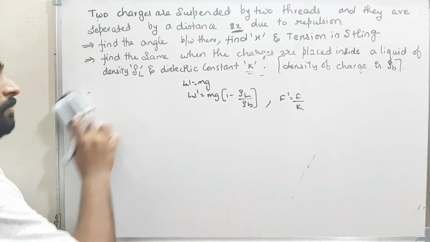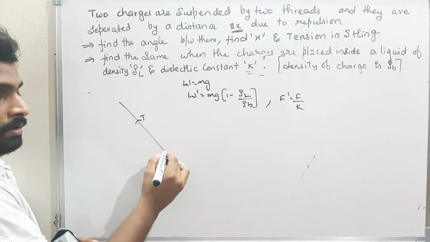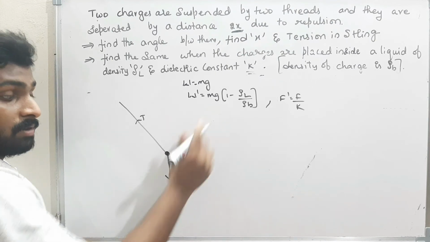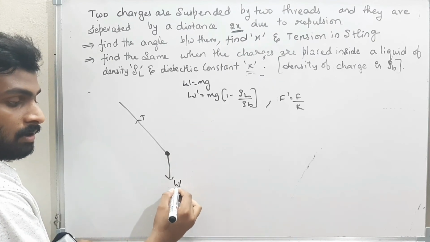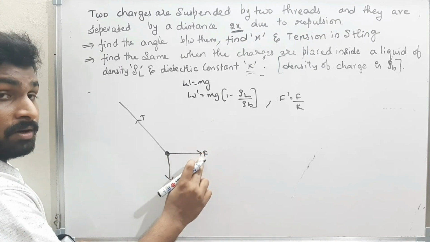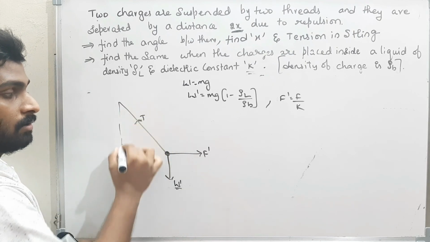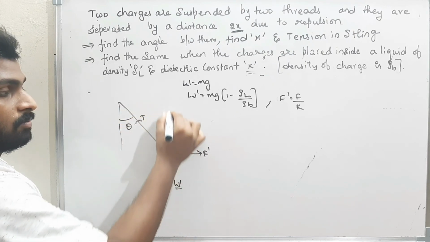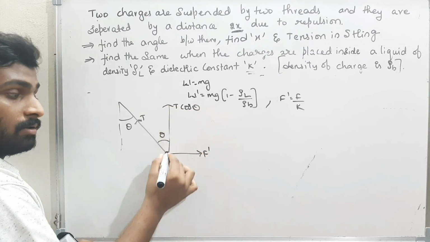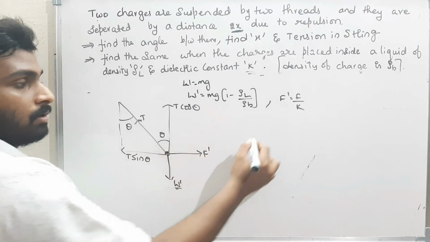Okay. Now see here, the same thing I am using. This is the tension. This is the mass. The downward force is not mg, it is W dash. Now this is the force. This is not F, it is F dash. This is the tension and it is making some angle theta. Now here also it will be theta. Therefore this is T cos theta and this will be T sin theta. Now equate them.